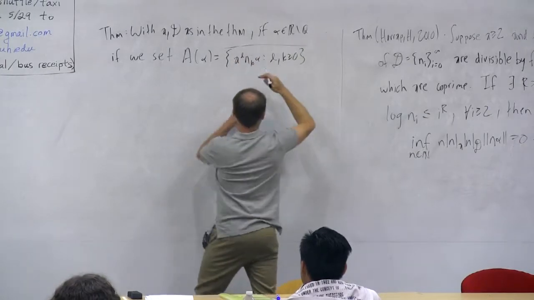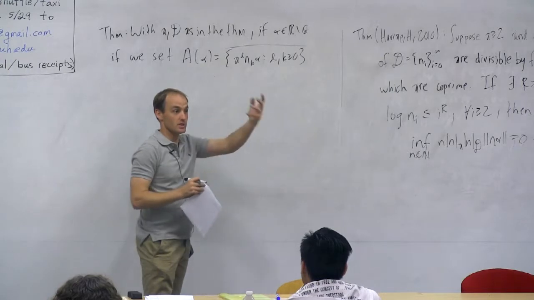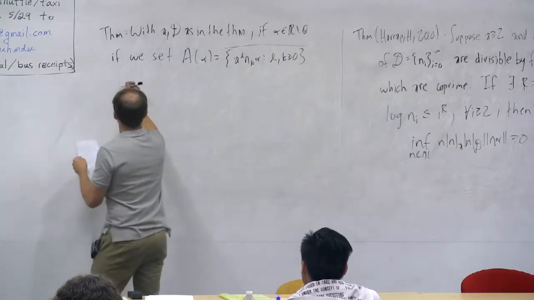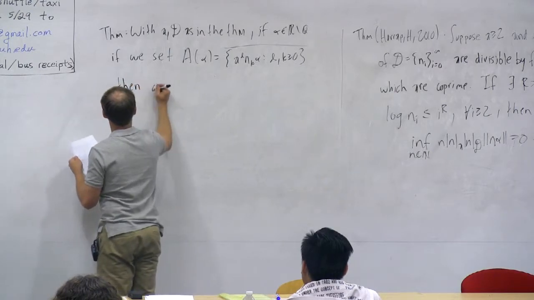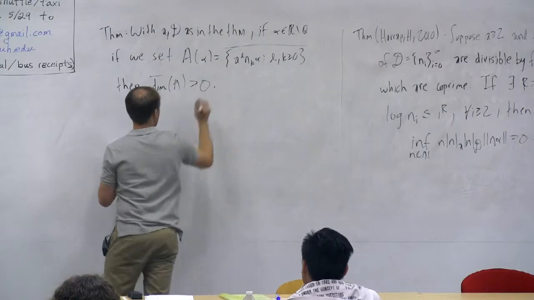So this is kind of like what we did in the Furstenberg orbit closure theorem, except for now maybe this is not a semigroup. We're just taking a bunch of integers on the circle and we're closing it. What can we say about that set? Well, then we can say that the upper box dimension of the set is bigger than 0.